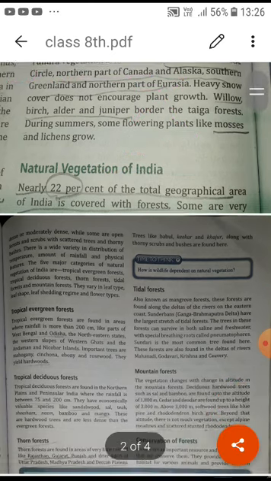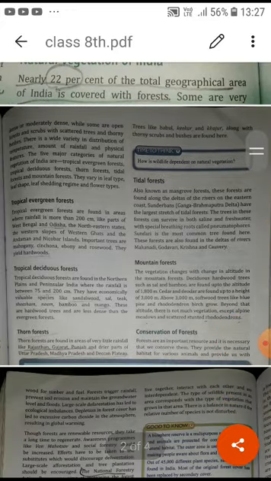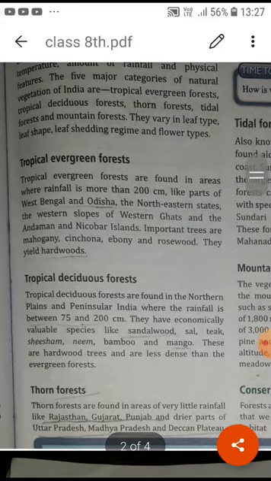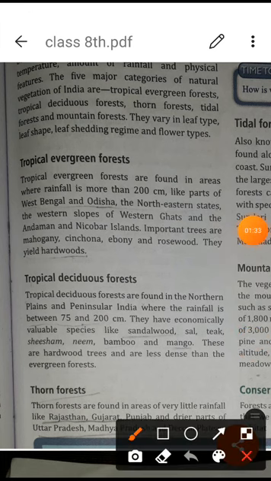Okay, so now we are talking about the natural vegetation of India. What are the natural vegetation of India? You are going to learn about it. First of all, the tropical evergreen forest. With the name we can understand that they remain green. It grows where there is 200 centimeter rainfall, especially in parts of West Bengal and Odisha, the northeastern states, the western slopes of the Western Ghats and the Andaman and Nicobar Islands. Important trees are mahogany, cinchona, ebony and rosewood.